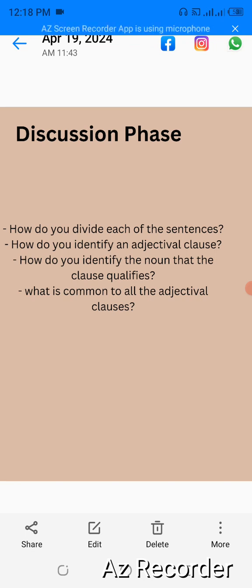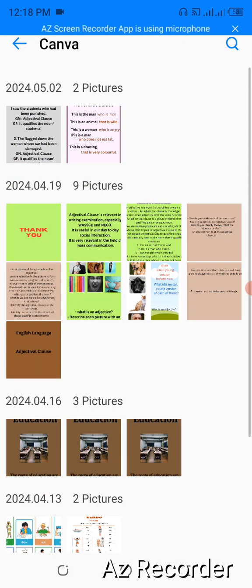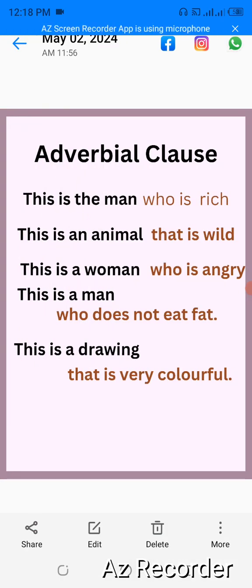So, what is common to all the sentences? Let us look at all the sentences again. What is common to them? What is common to all the sentences in relation to the noun? You look at the noun, you look at the sentences. What is common to all of them?